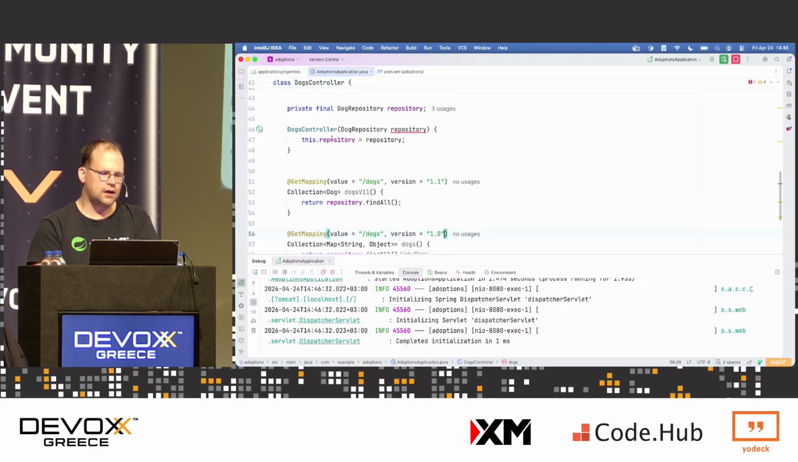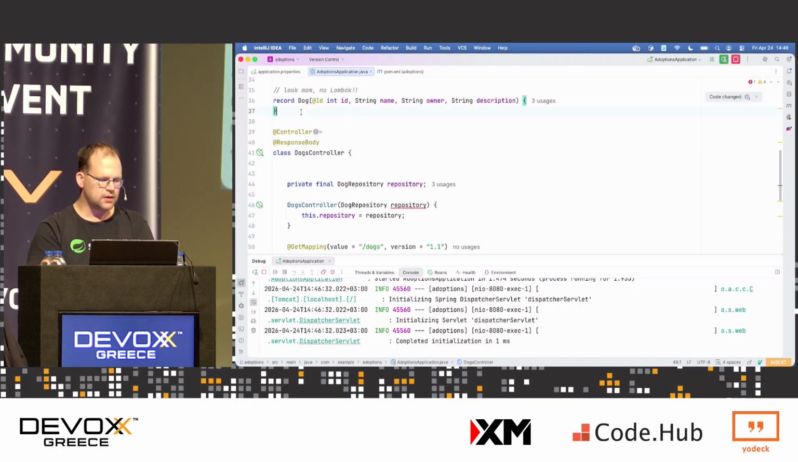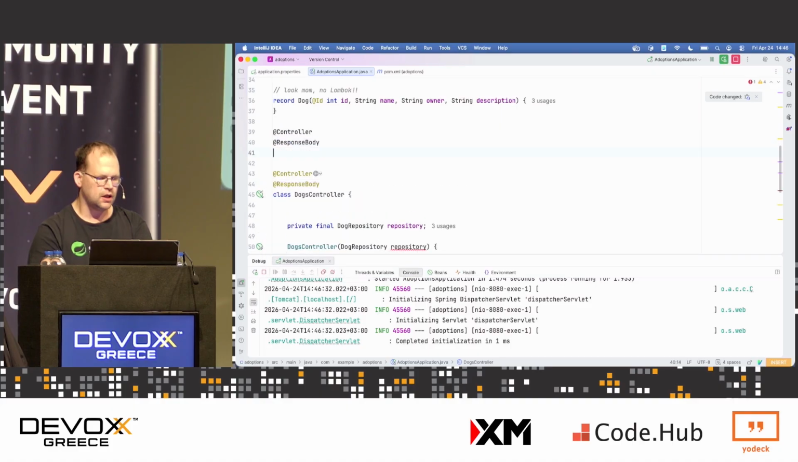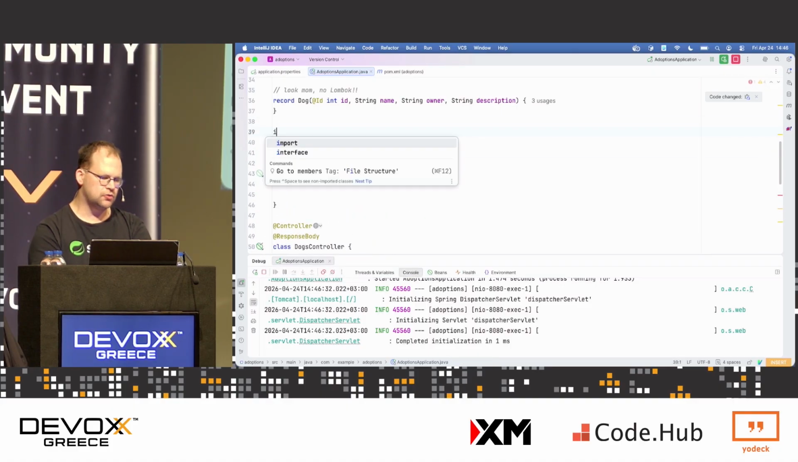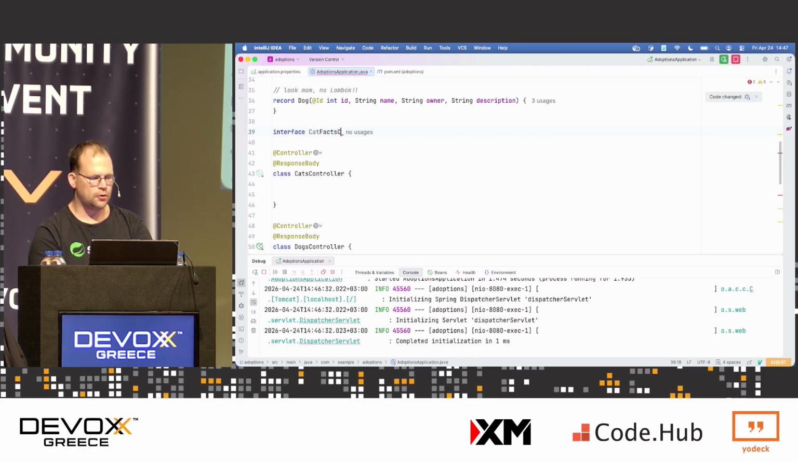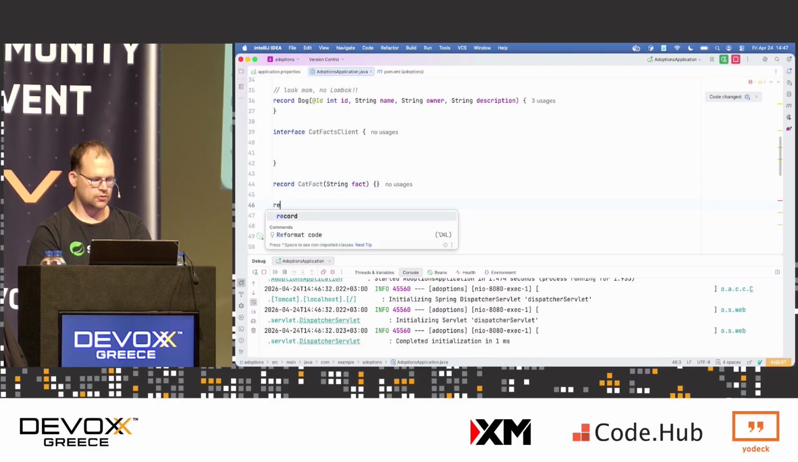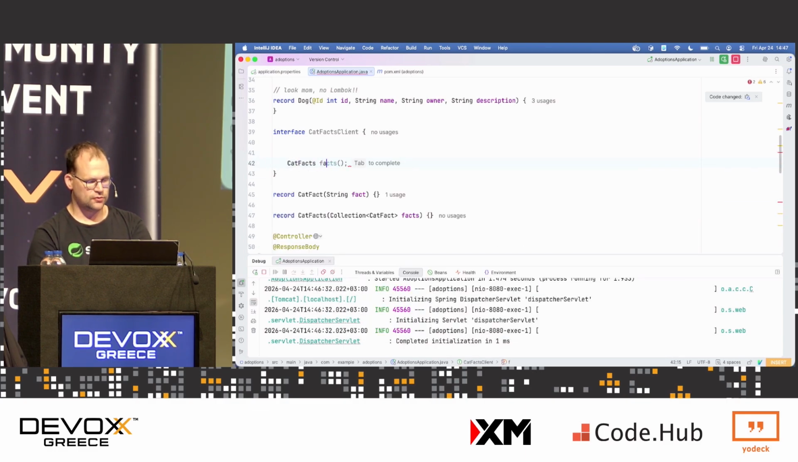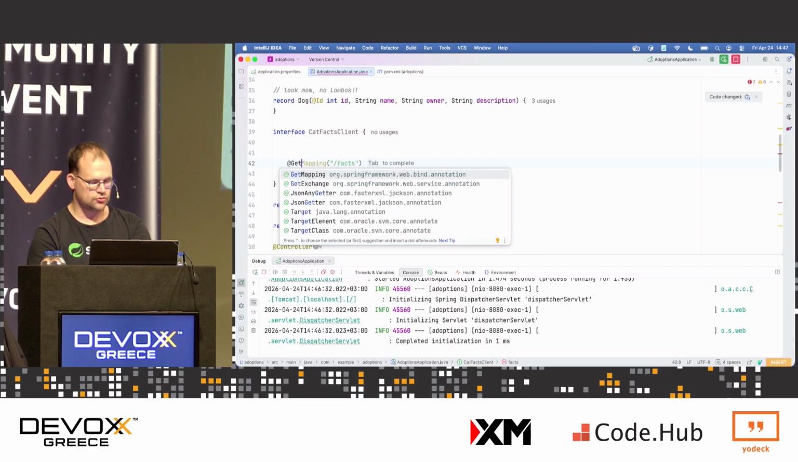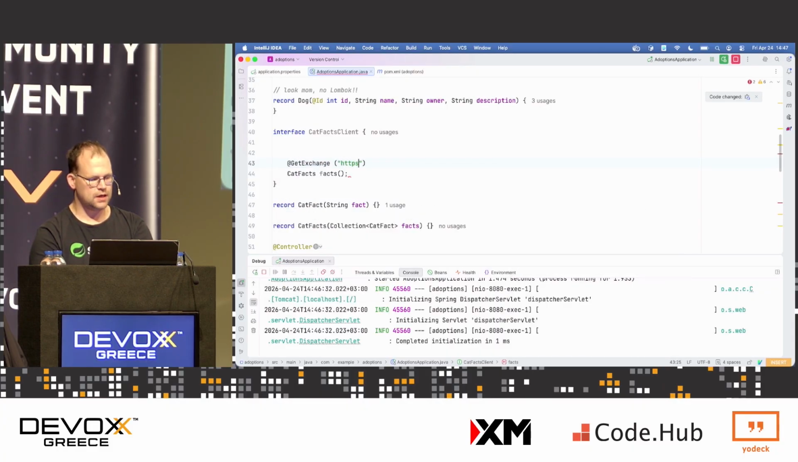I like dogs, but we can't forget the cats, right? So let's build a cats controller here. And I'm going to return information, you guessed it, about cats. But in order to do this, I want to build an interface, a client, right? So I'm going to call a third-party website and get facts about cats, okay? So I'll say record CatFacts, collection facts, and here we are. So I'll say CatFacts, okay, @GetExchange, HTTPS,